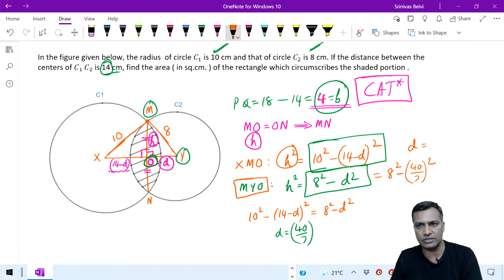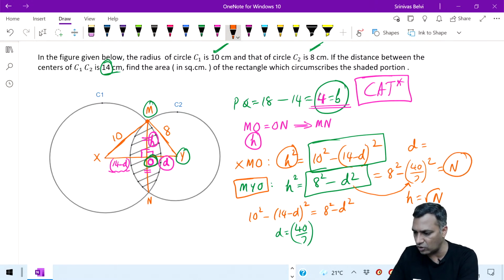As Rishabh said some time back, it may not be a great number, but you will get some number called N. H square is equal to N. I'm just substituting the value of D here. Simplification might take some time. Therefore, H is equal to under root of N. You get some fraction called F. So H is equal to under root of F.